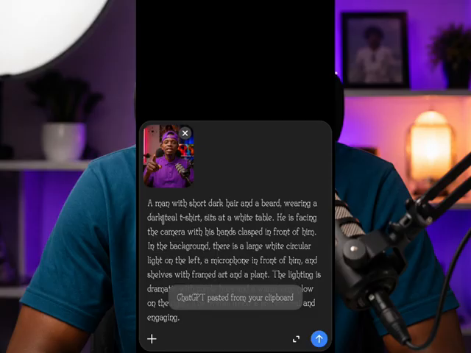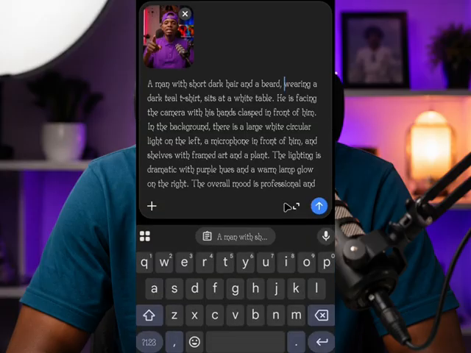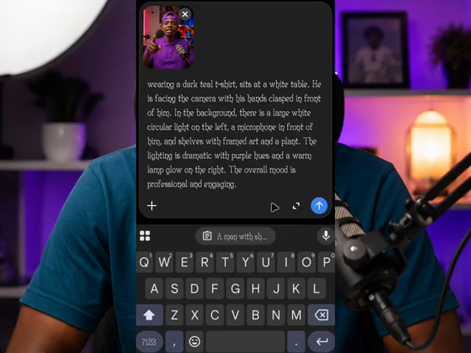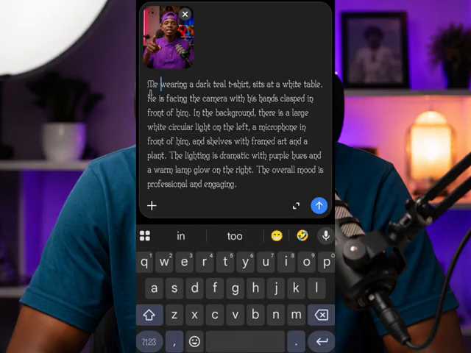As you can see, this one says a man with short dark hair and a beard wearing a dark. I don't have a beard, so I'm going to remove it here like this. So let him be a man. And let's say me, I'm going to change him to me wearing a dark suit shirt, all these things, table, all these things. You just read it. If there's anything you don't like here, you can change it and you click on generate.